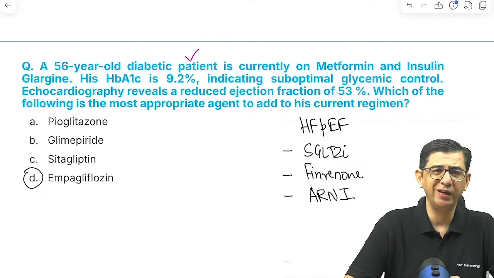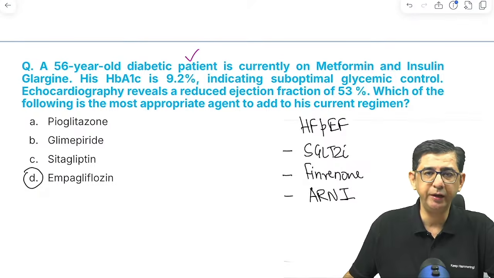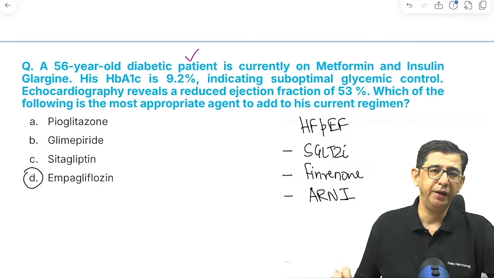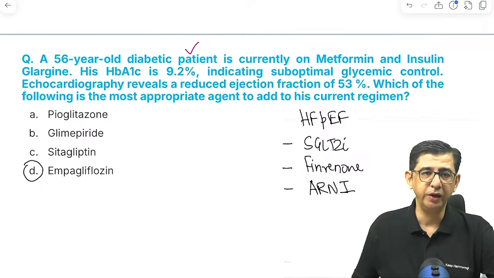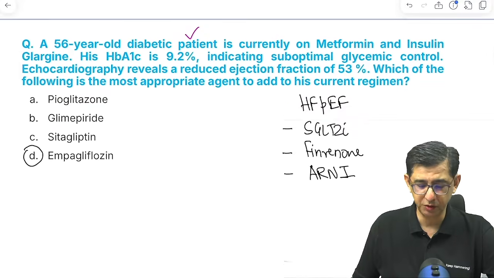with preserved ejection fraction. So okay, in any diabetic, kidney health would be hampered. Kidney health will affect the heart health as well. So why take a chance? Cardio protection is what is supposed to be given.